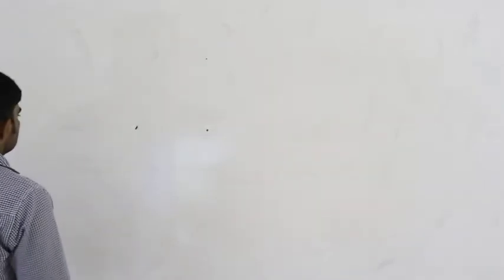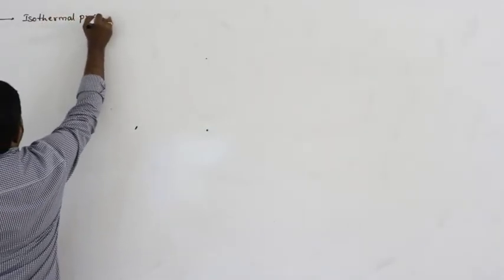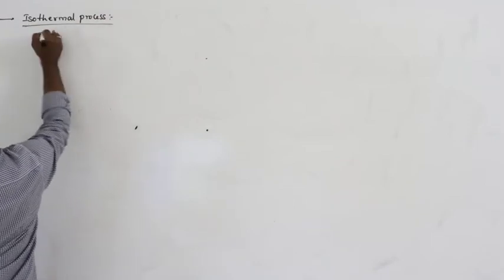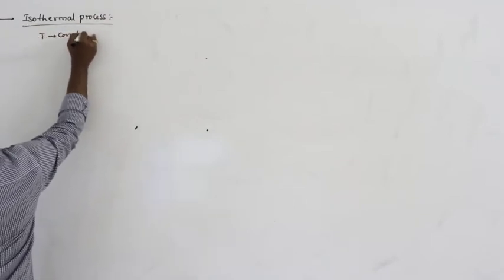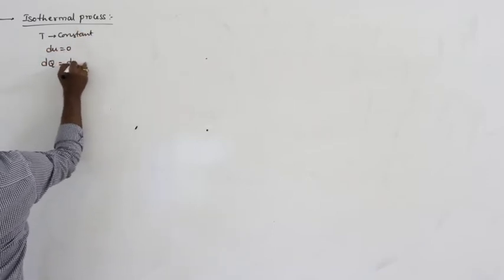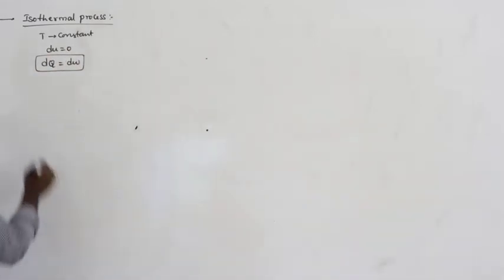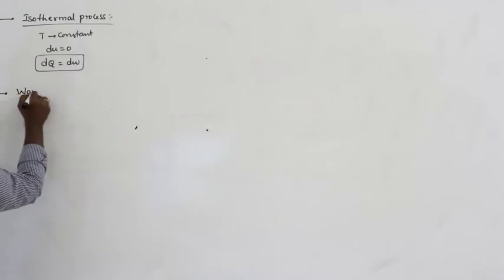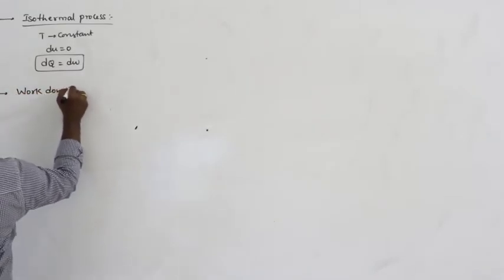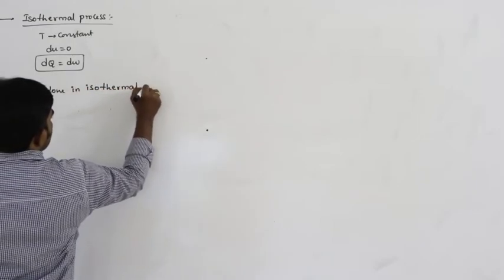Next, how can you find the work done in an isothermal process? In an isothermal process, temperature is constant, and the change in internal energy is 0, so from the first law of thermodynamics, dq is equal to dw. Now we can find out the work done in the isothermal process.